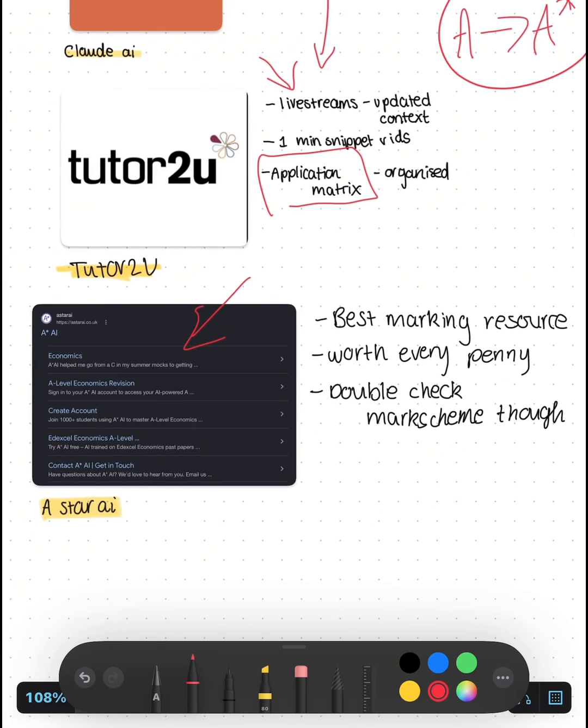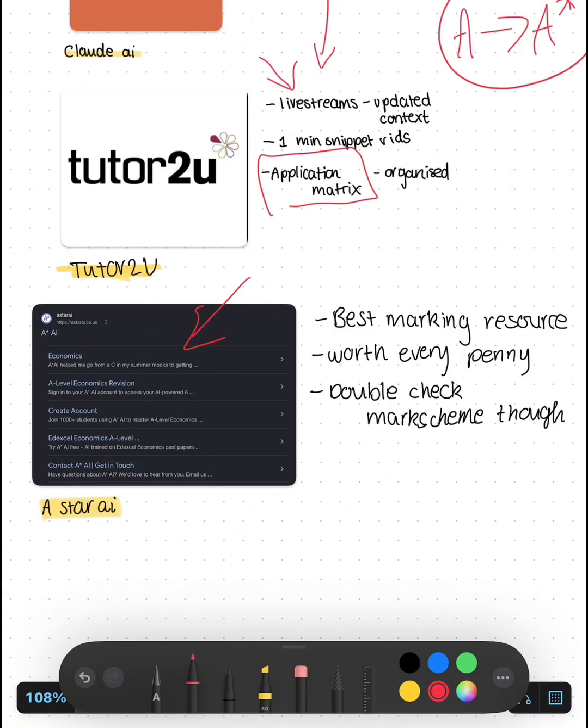And just a little heads up, when you're looking at the mark they've given you, take that into consideration, but also double check the mark scheme just to make sure, because I feel that there were a few errors in the actual AI, right? Because AI can make mistakes, so don't rely on it completely. Use it as a baseline, but use the mark scheme to adapt that mark if you think you need to adapt it.